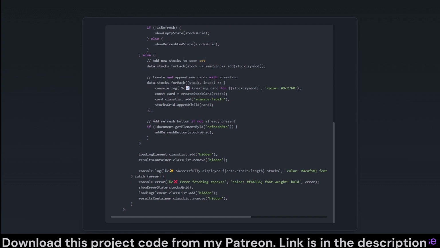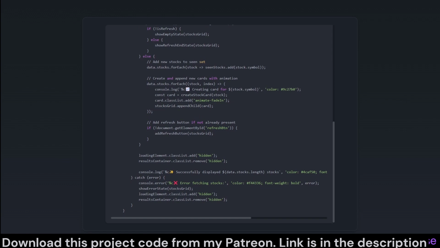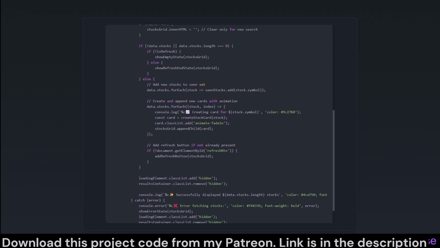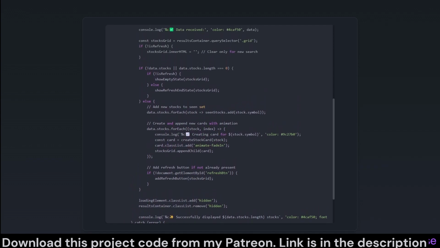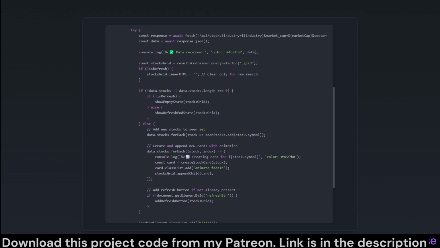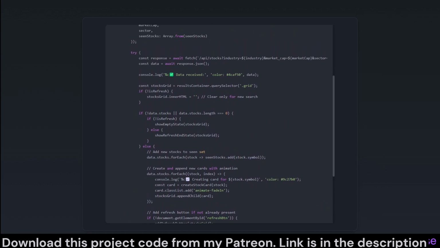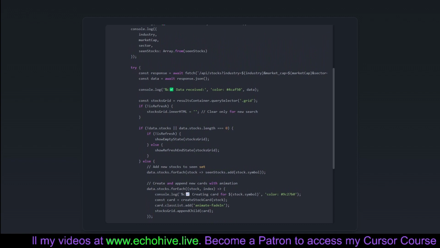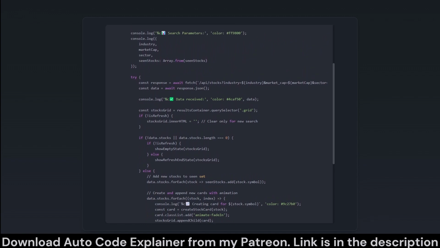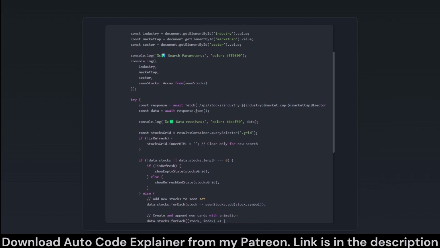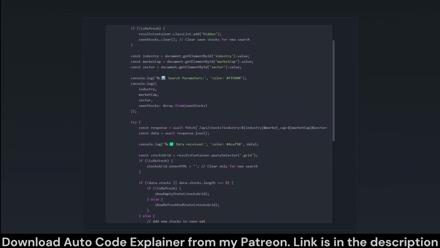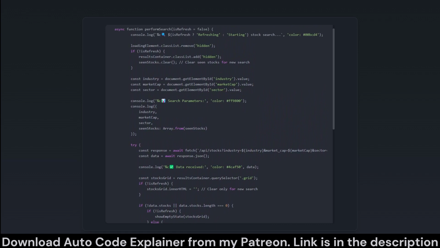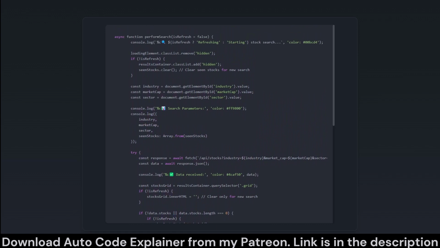It's an async function, a bit like calling room service with specific instructions and waiting for them to bring back exactly what you ordered, or occasionally, just a very empty silver platter if nothing fits your criteria. By keeping the loading element visible while the fetching is happening, it sweetly reassures the user that the process is continuing, so don't mash the search button in panic, the stocks are on their way.